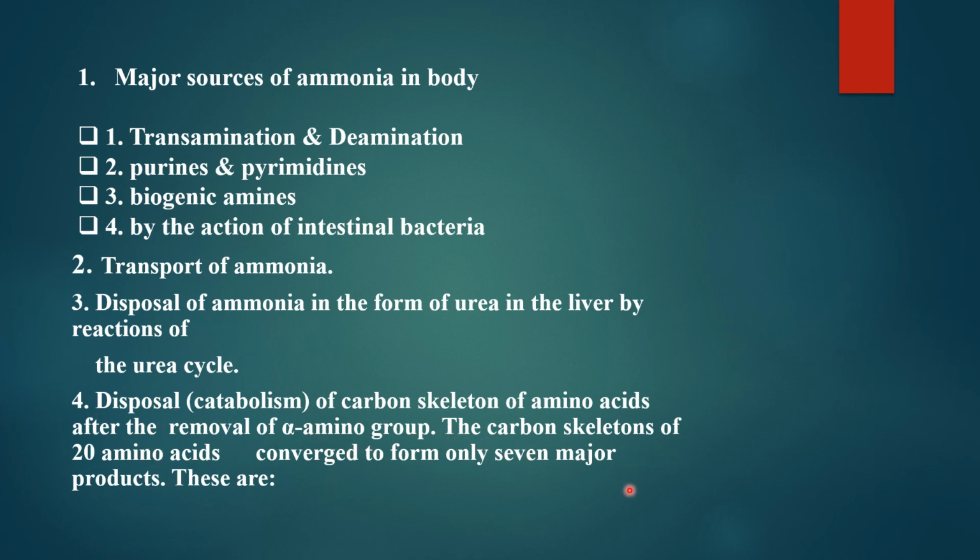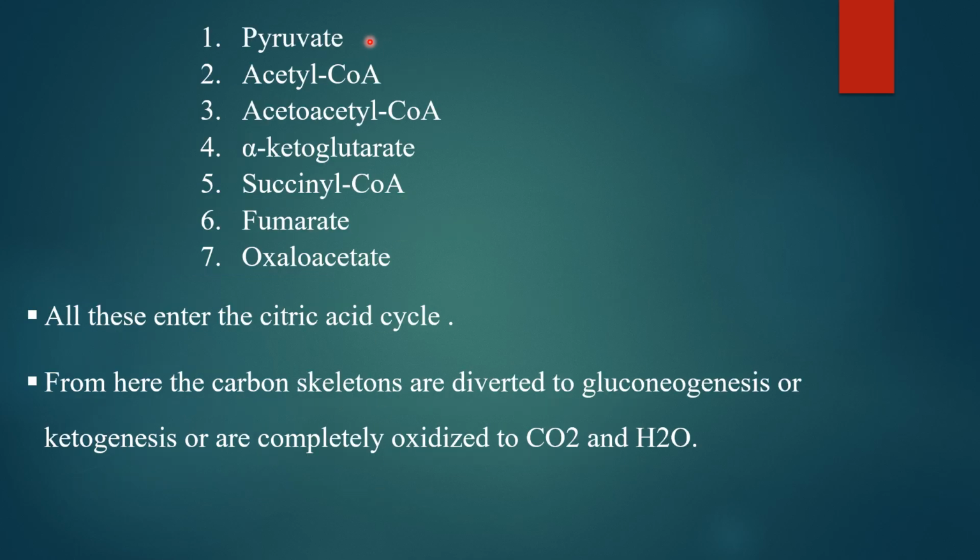So the carbon skeletons of 20 amino acids converge to form only 7 major products. These are all basically intermediates of the Krebs cycle: pyruvate, acetyl coenzyme A, acetoacetyl coenzyme A, alpha ketoglutarate, succinyl coenzyme A, fumarate, and oxaloacetate. These are all intermediates of the Krebs cycle, and these are being synthesized from the carbon skeletons of the 20 amino acids.